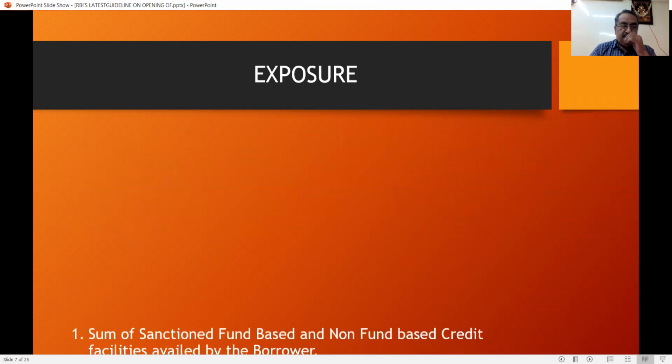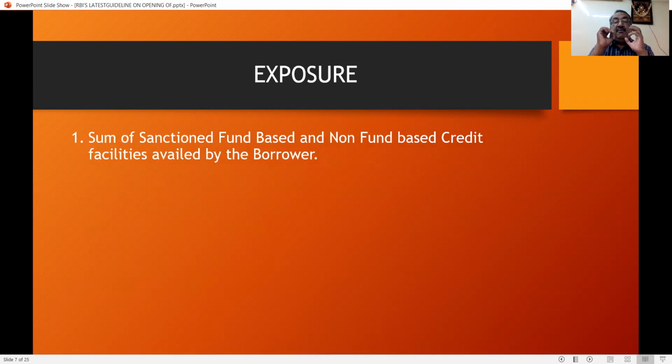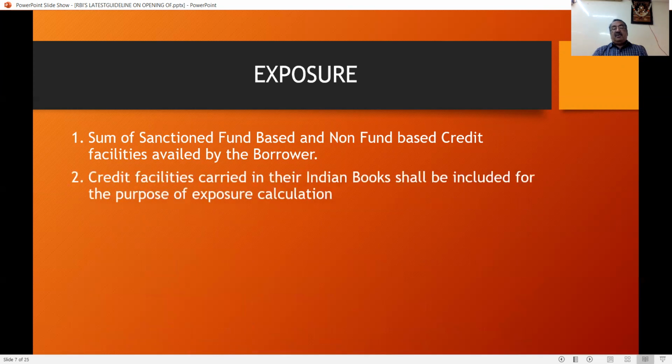Exposure. They are using the word exposure. It is nothing but the sum of loans sanctioned. It is the sanction limit of fund-based and non-fund-based credit facilities availed by the borrower. So exposure means all fund-based and non-fund-based limits sanctioned. It is not the outstanding balance but the sanctioned limit, and those limits have to be sanctioned within India. So credit facilities carried in their Indian books shall be included for the purpose of exposure calculation. So funded and non-funded limits sanctioned within India are called exposure.